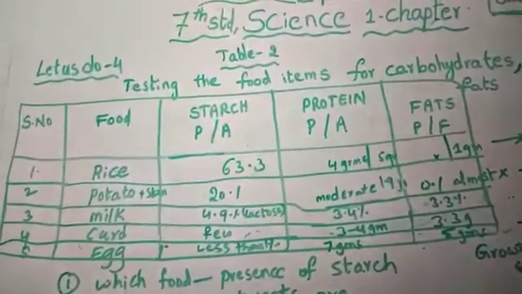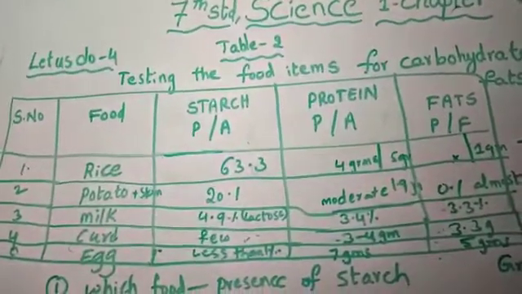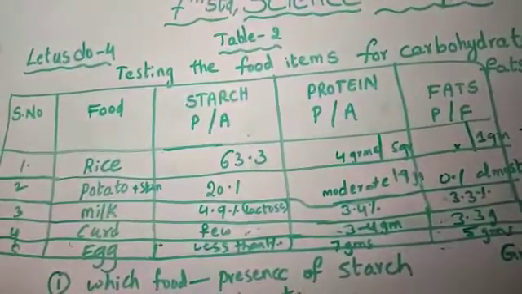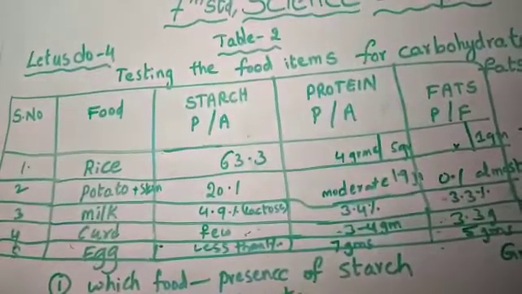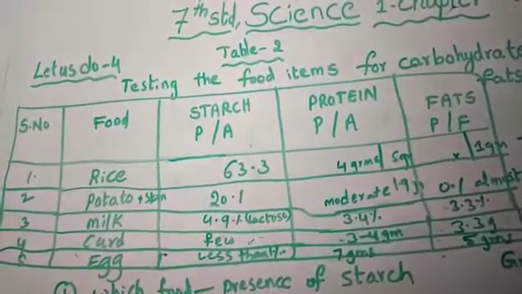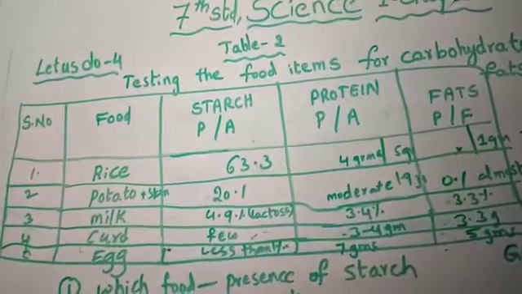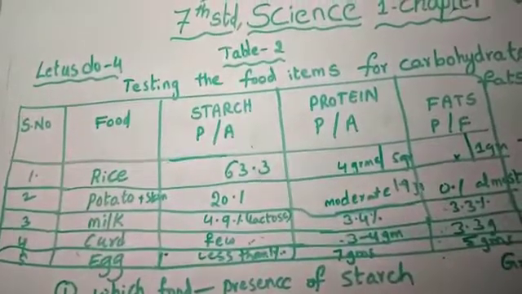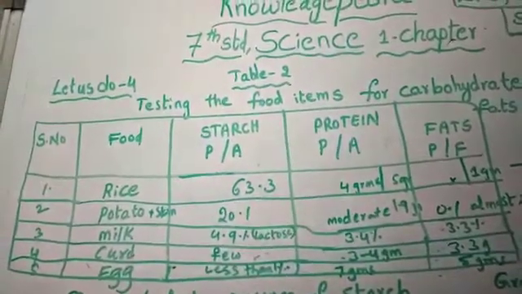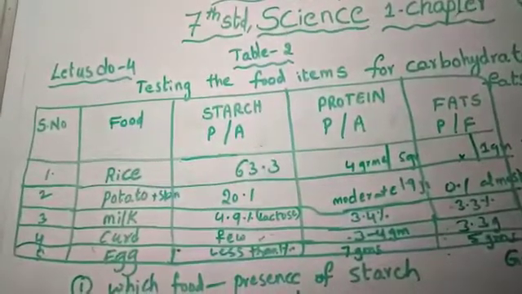Now before going to the questions here, I want to ask you, which is a complete food? Which food item is a complete food? Yeah, very good. Milk. Milk is the complete food. Why? Because milk contains everything, not only starch, protein, fats, but vitamins, minerals, everything. But one vitamin is not there in the milk. What is the vitamin? You have to think. I will tell you in the last class, at the end of the class.